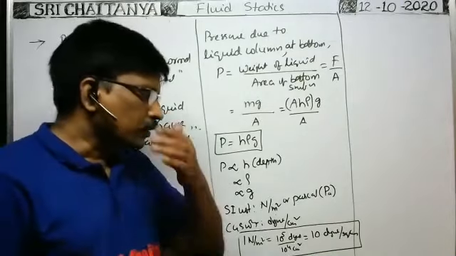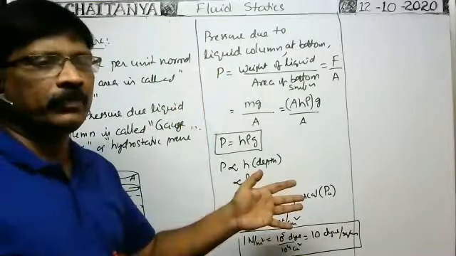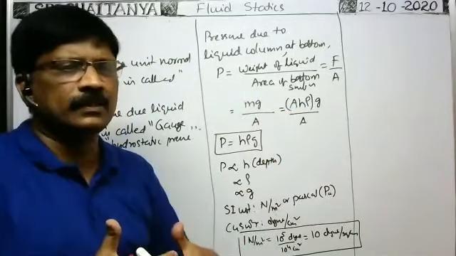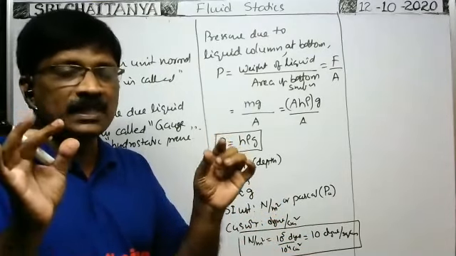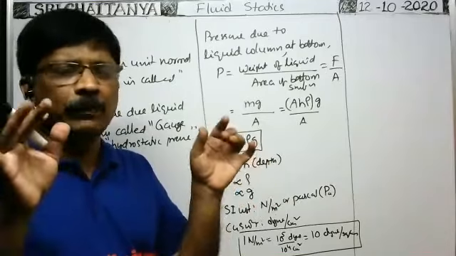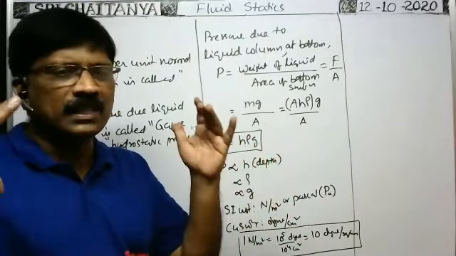Whenever the submarines are at more depth, pressure will increase. Because when depth increases, pressure increases. When pressure increases, the surface of the submarines are pushed inwards. Due to that, cracks may occur. That's why based on the thickness of the metal used and the nature of the metal used, what is the maximum force that can be borne by the surface of the submarine? That will be decided. So based on that, up to what depth the submarine can travel, up to what depth the submarine can reside inside the water, that will be decided. That submarine will not go beyond that depth.